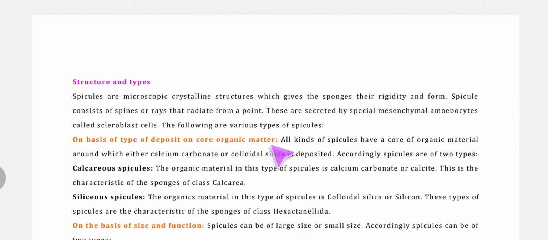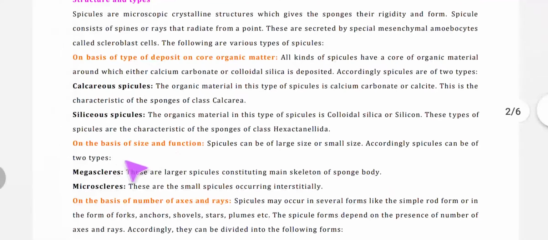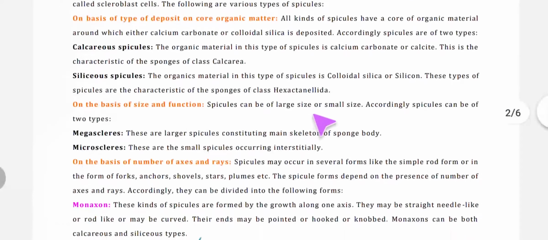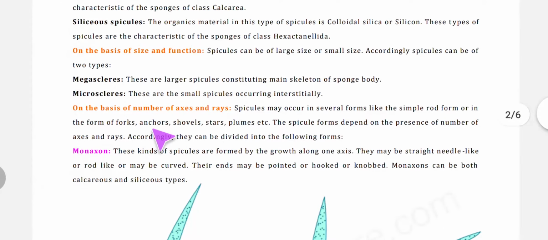So on the basis of the organic matter they are made up of, we can classify them as calcareous spicules and siliceous spicules. These are the two types, and on the basis of size and function also we can divide them. They can be large sized or small sized. So there are megascleres and microscleres. Then on the basis of number of axes and rays, they can also be divided.